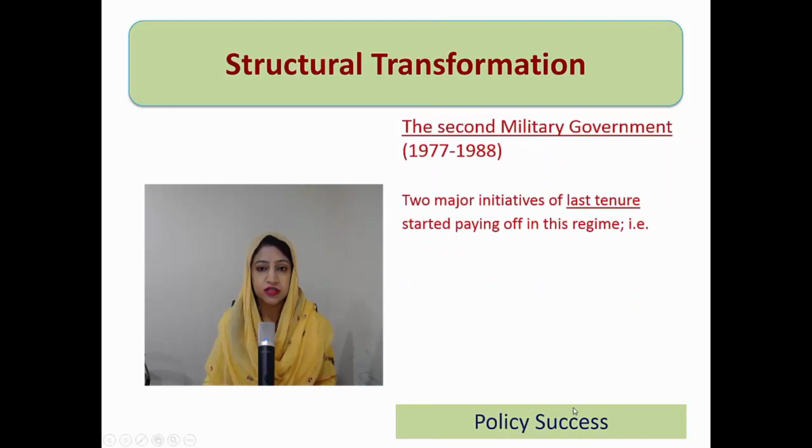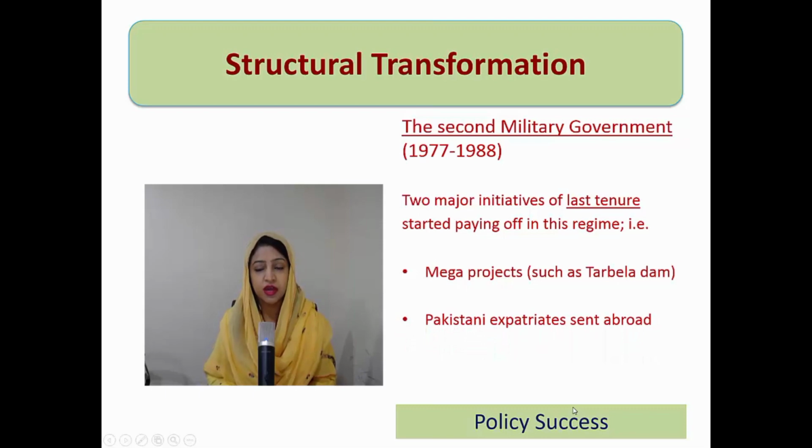So first of all, we'll see the positive policies, or policy successes, of the time. In the previous era, we discussed that the government for the first time invested in heavy industries. There was public sector investment, and the heavy industries and mega projects started in the last time period, the bad luck years. Those mega projects which were started in the last time period started paying off in this time period, as we had discussed. There is a long gestation period, so in this time period they started to pay off. Obviously that leaves positive impacts.